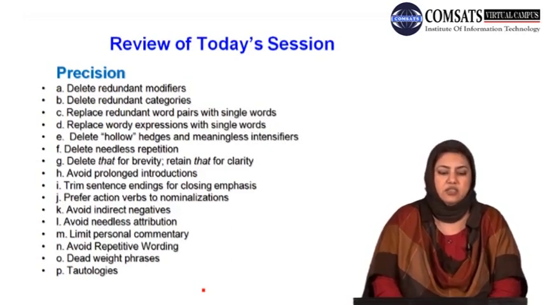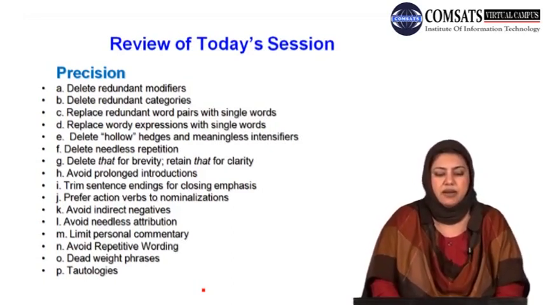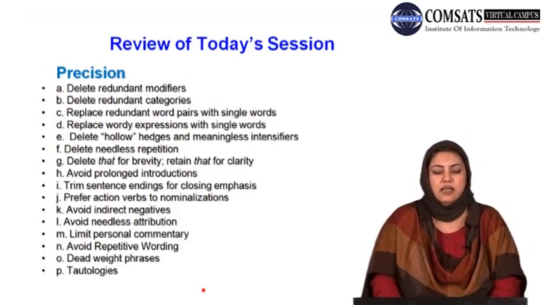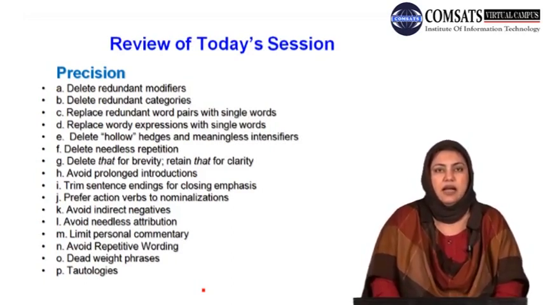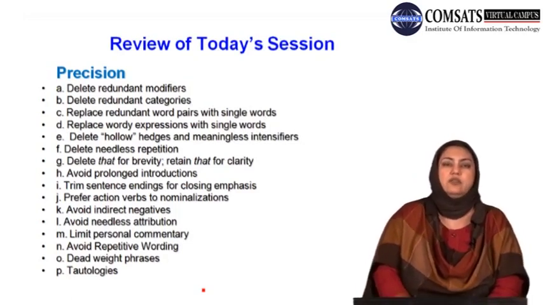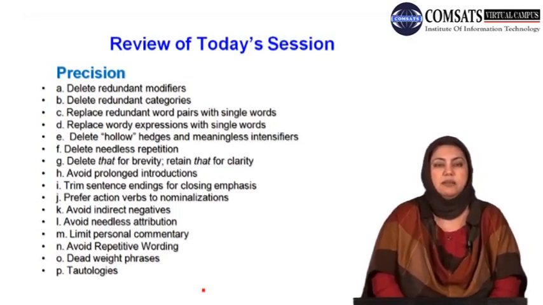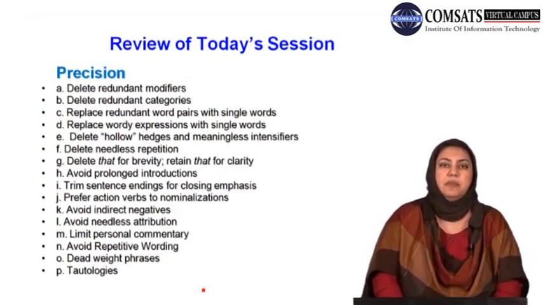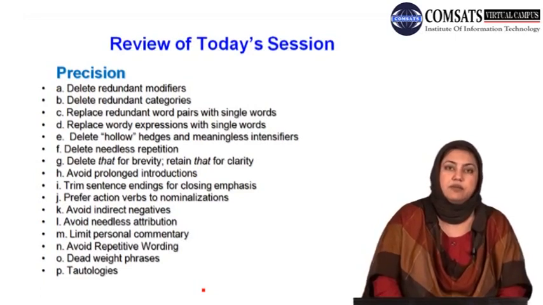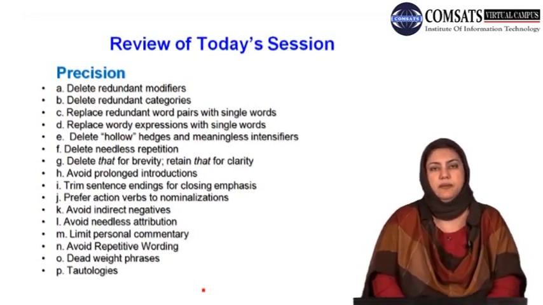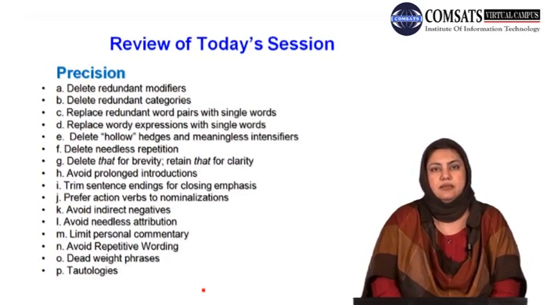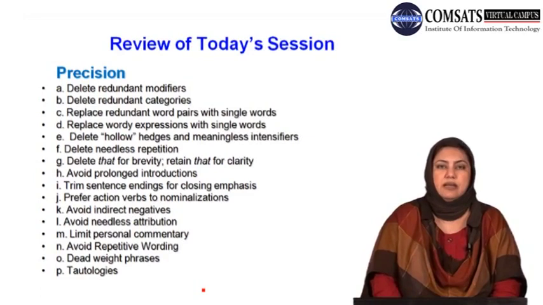The next strategy that I shared with you was delete that for brevity, retain that for clarity. The very word that, I gave you examples of how the purpose of this rule was that sometimes you need a word to be removed because you want it to be brief and precise. However, in some cases you need to retain the same word. Why you have to retain the same word? Because it adds some kind of clarity to what you want to say. What I mean by this is that precision does not mean that it should be at the cost of clarity.